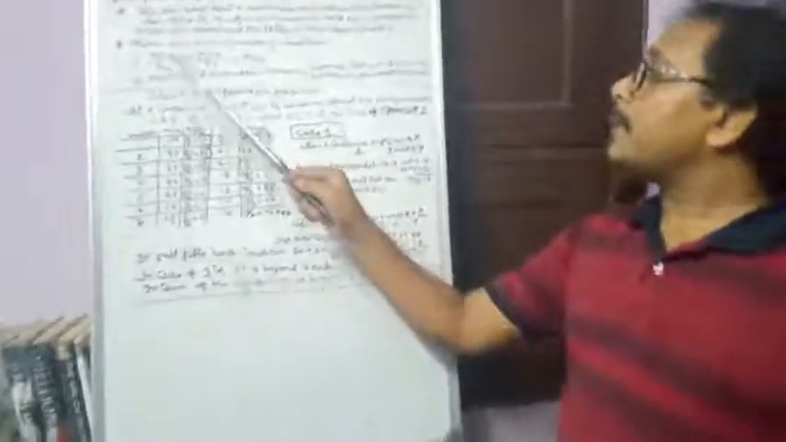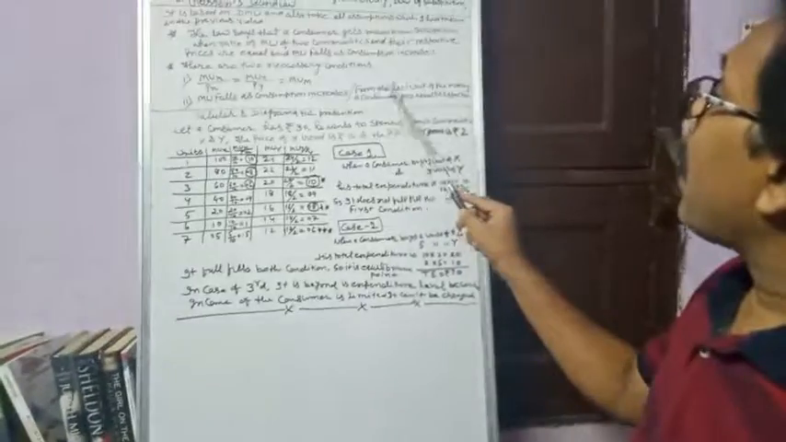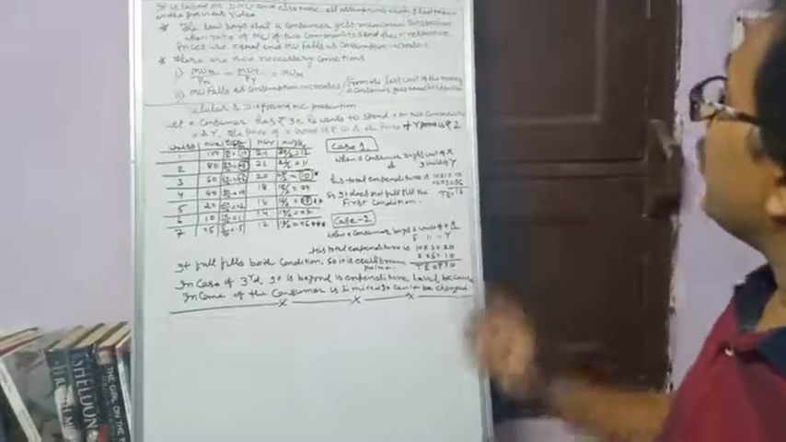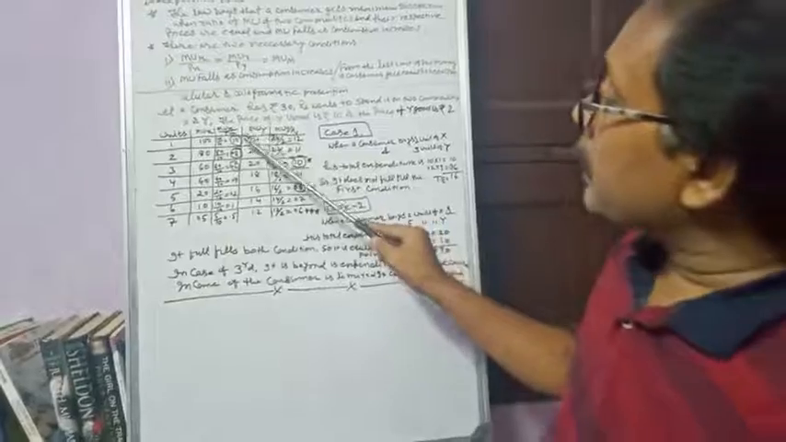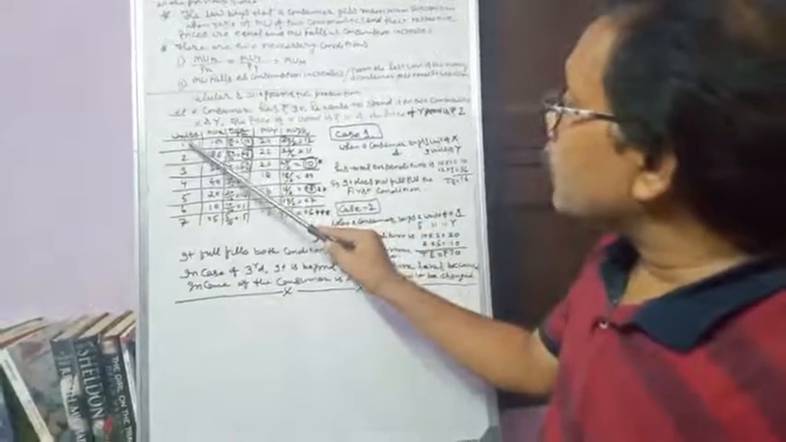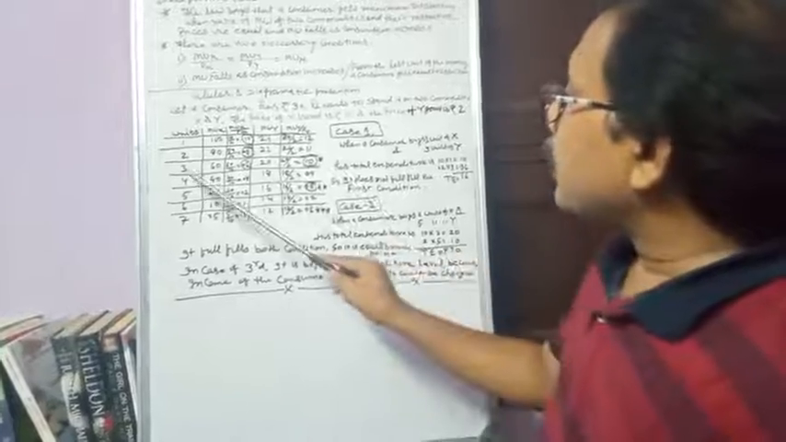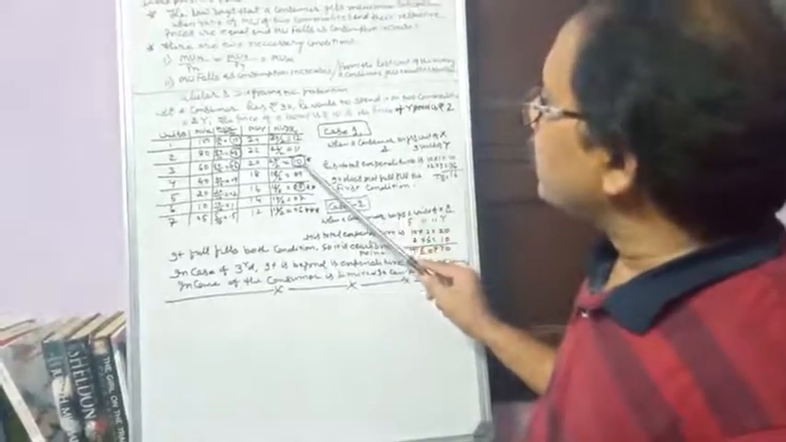The second condition says that from the last unit of money, a consumer should get equal satisfaction. So in this schedule, the first unit of commodity X gives 10, and the third unit of commodity Y also gives 10.